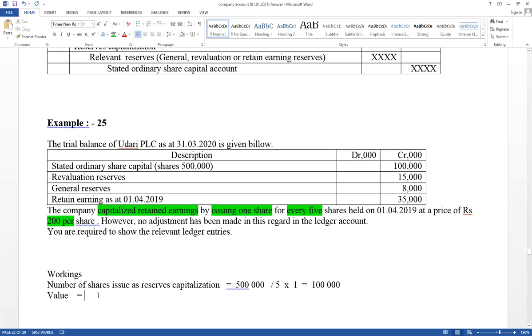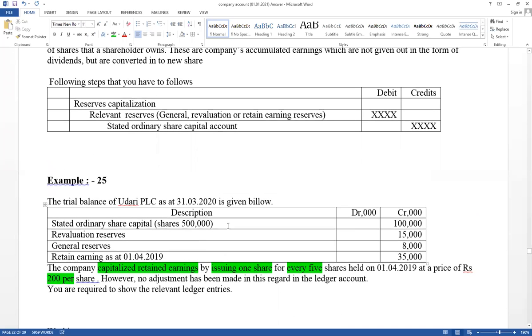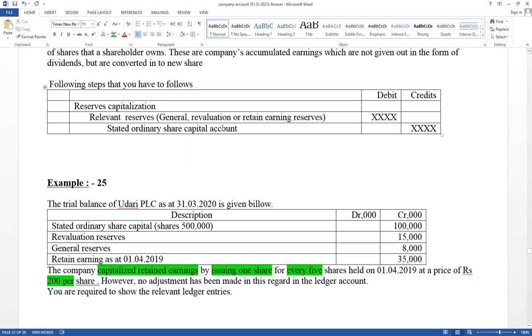Based on the money measurement concept, its value should be recorded. Number of shares into per share price of 200 gives a value of 20 million. This is what should be recorded. Reserves capitalization is not for cash. The company issues shares to the existing shareholders free of charge. Therefore, think about double entry: relevant reserves account debit, stated ordinary capital account credit. Equity decrease, equity increase.